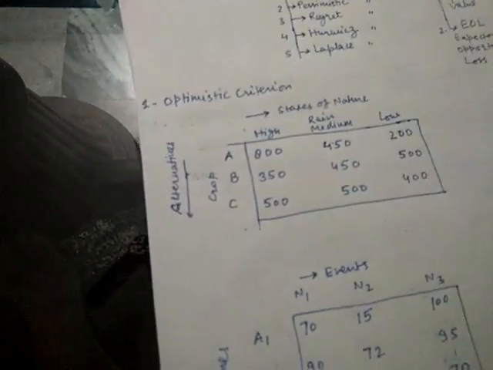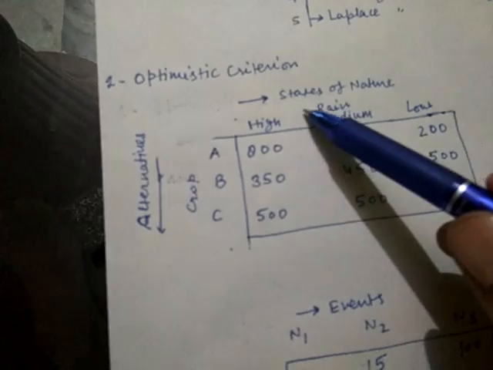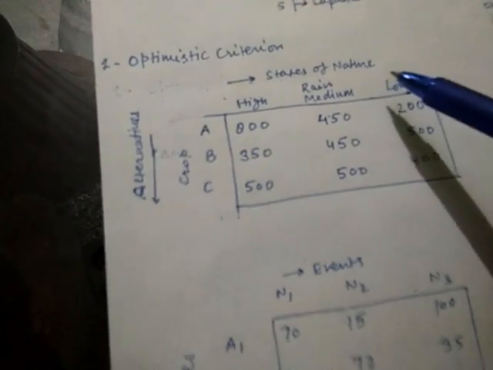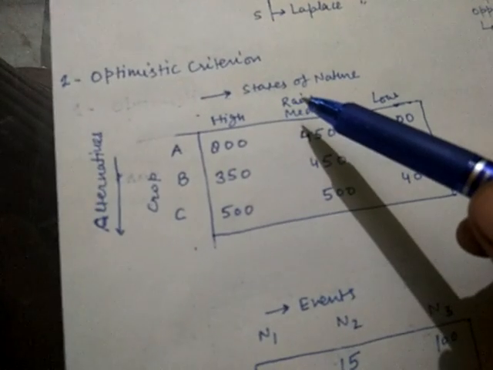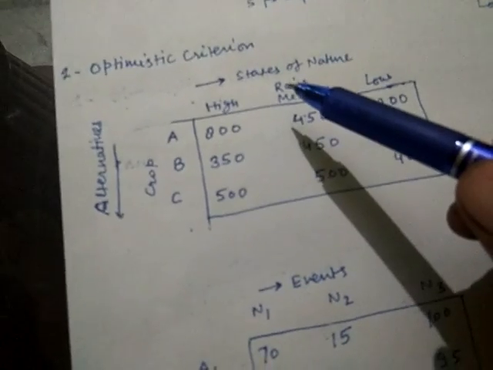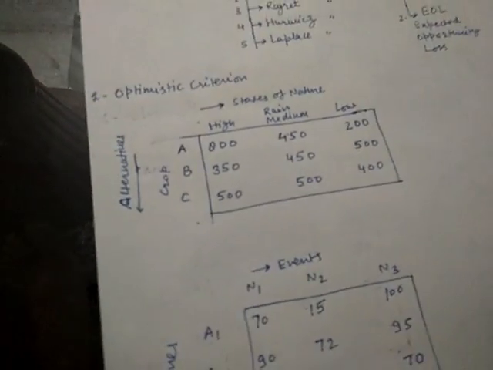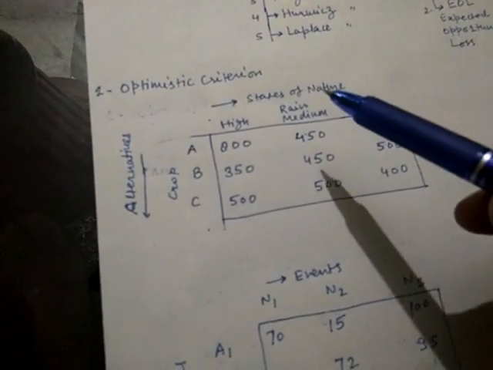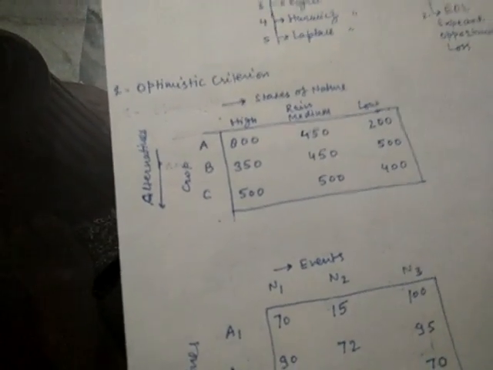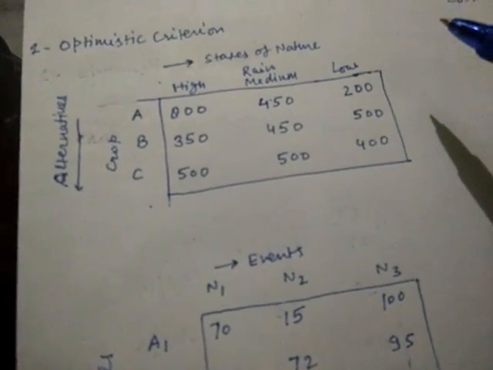And now there are three rain conditions: high rain, medium, and low rain. These rain conditions are states of nature. In the previous lecture I told you that states of nature can also be termed as events or outcomes, and these are the factors which are not in our control. Now, how should one take a decision according to optimistic criteria? First, understand the philosophy. What is the meaning of optimism? Optimism is a particular mindset where a person is full of positivity.